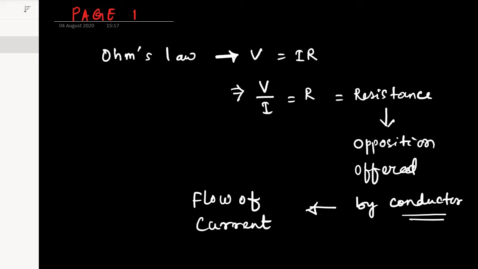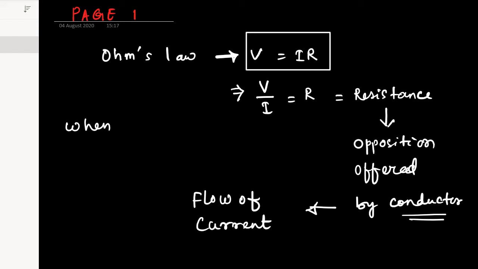Okay. So it is the qualitative definition of resistance, which is the opposition offered by any conductor towards the flow of current. Now what is the quantitative definition? As we already mentioned, V equals to IR.